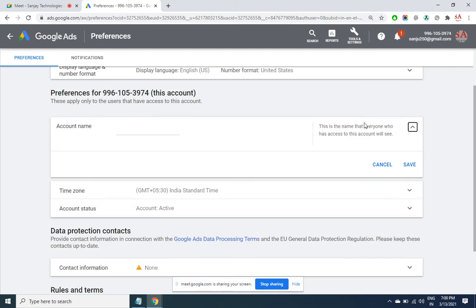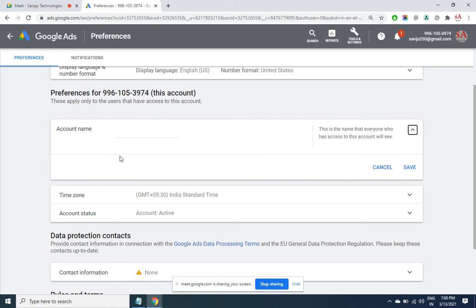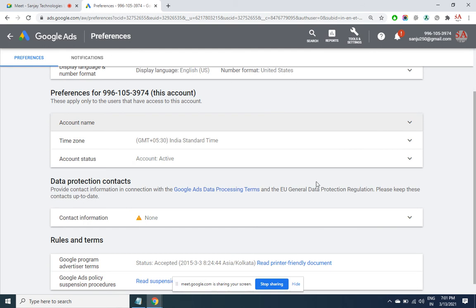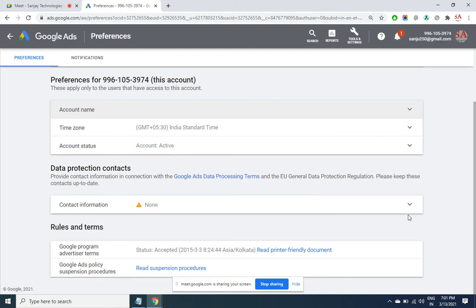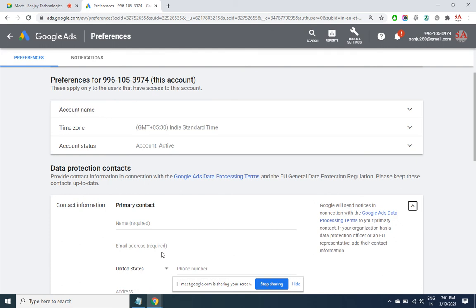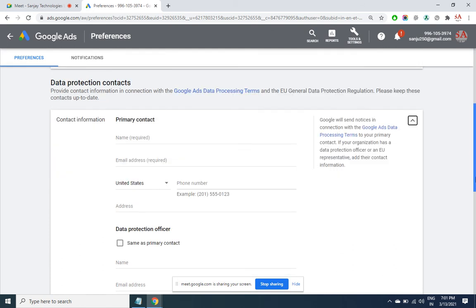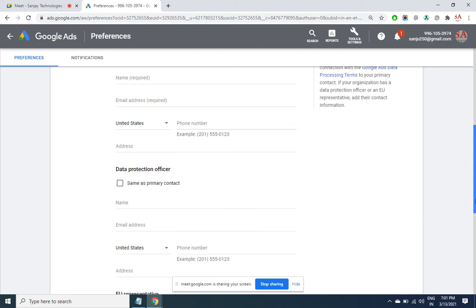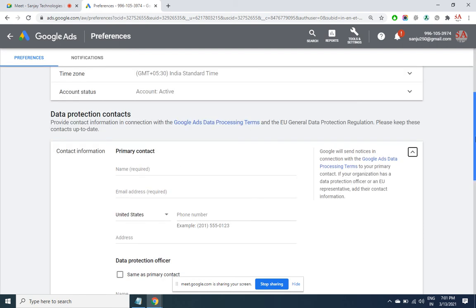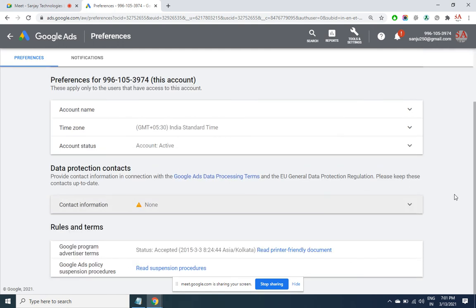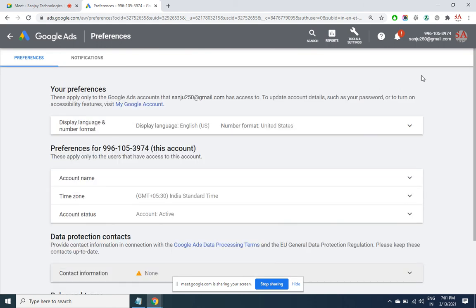Here you can have your own account name for better standard, say Sanjay Technologies and all that. So every time that you send an invoice, this firm name would come up. You can give your contact information. This contact information will help you whenever you are going with the extensions, and this will come automatically. Then you can edit that. So this is what your preferences are.